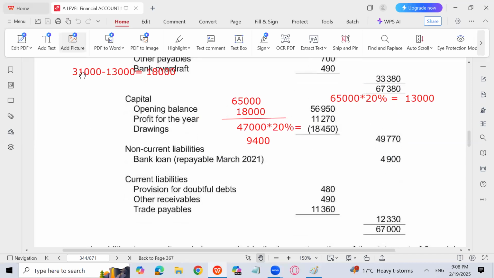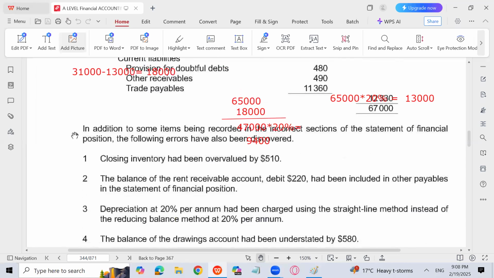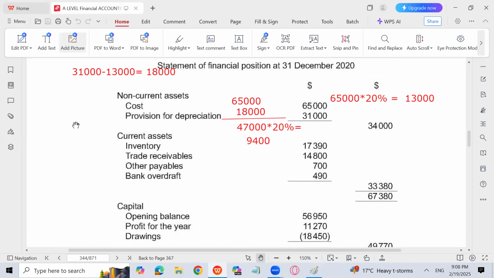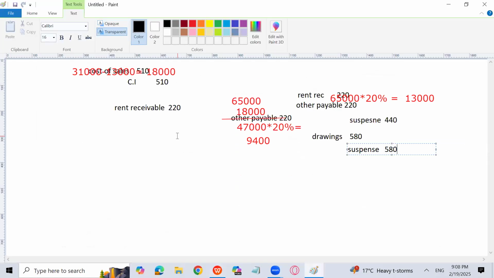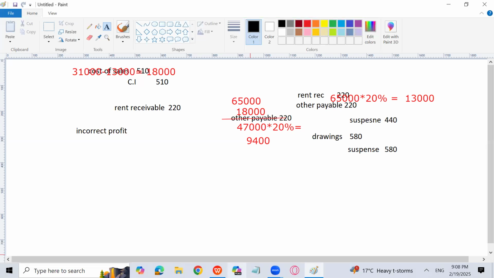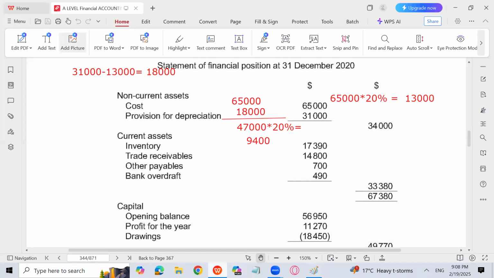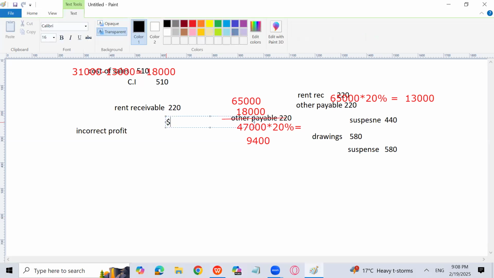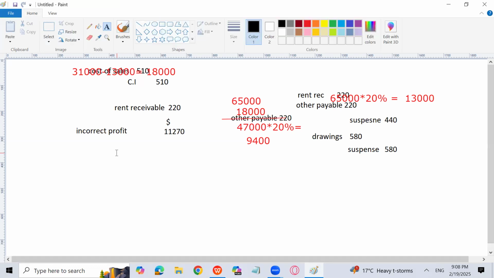First, I want to know the corrected profit. So we need to find what the profit is currently. The incorrect profit for the year is 11,270. I will write it here because I need to correct the profit. That is 11,270. So how are we going to correct the profit?